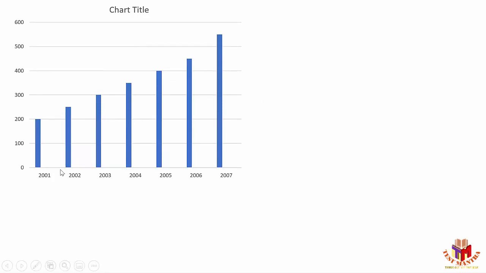Suppose I have a bar graph for the number of TV sets sold. Let's consider this is the data of the number of TV sets sold from a particular shop in the years 2001 till 2007. In the year 2001, altogether 200 units of TV sets were sold from a particular shop.